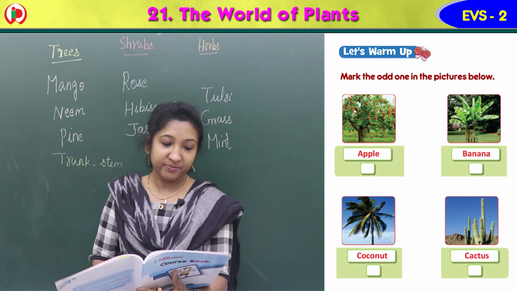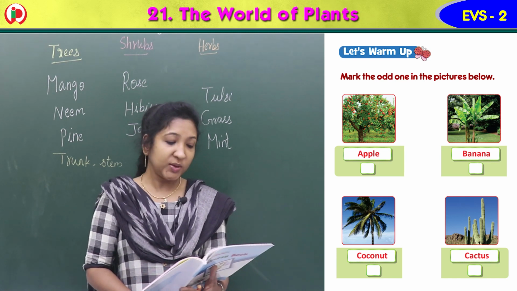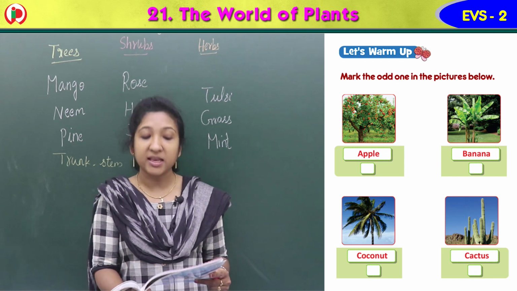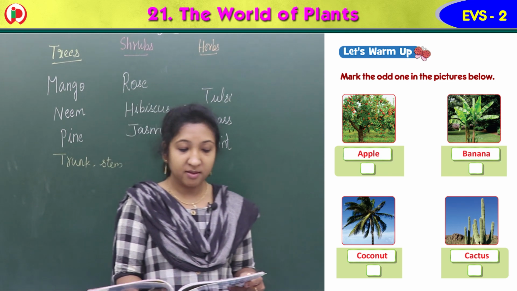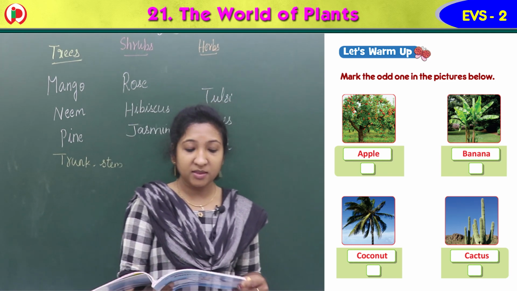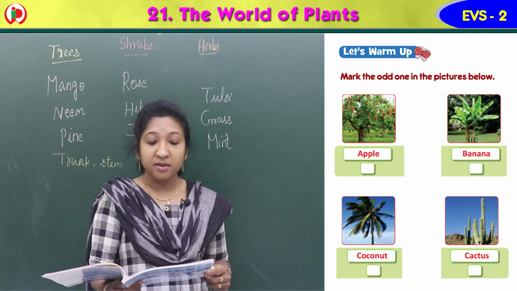Let's warm up. Mark the odd one in the pictures below. So here, children, a few pictures are given. Can you identify these pictures? Yes, of course, because they have already been named under each picture. First one is apple tree.